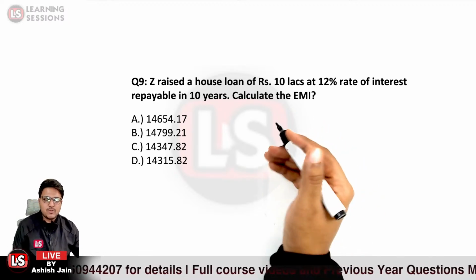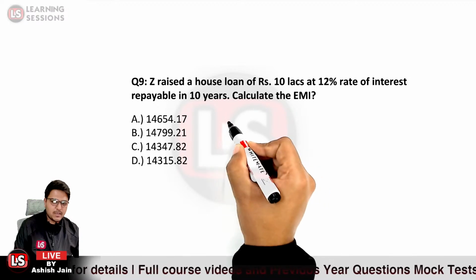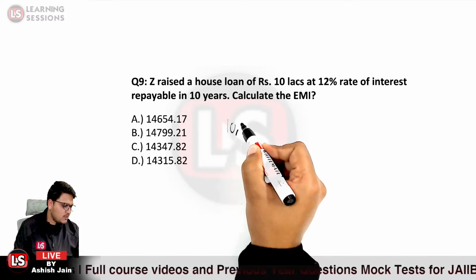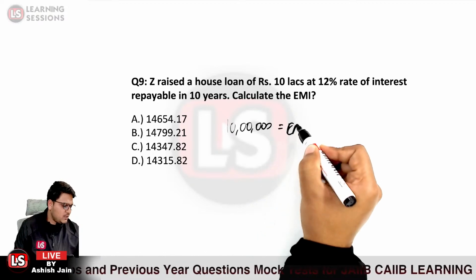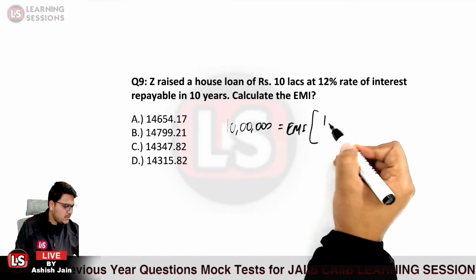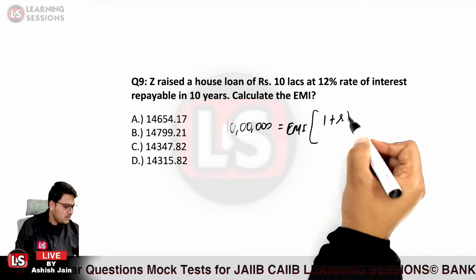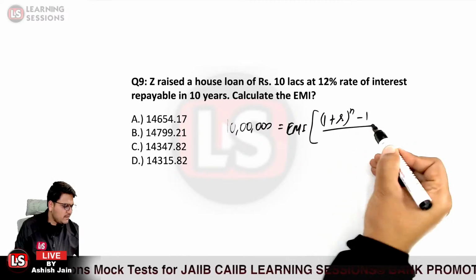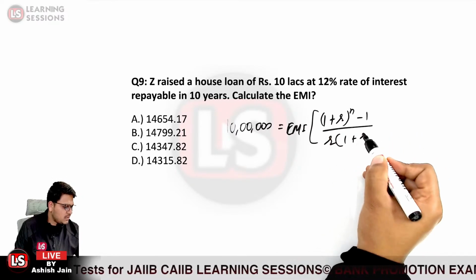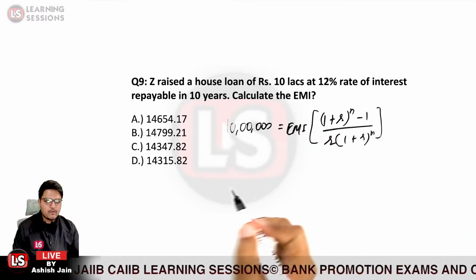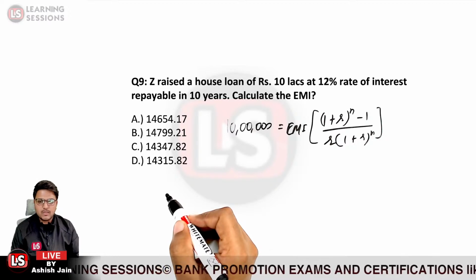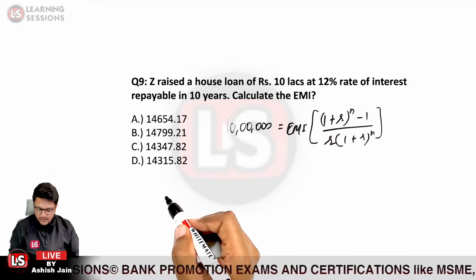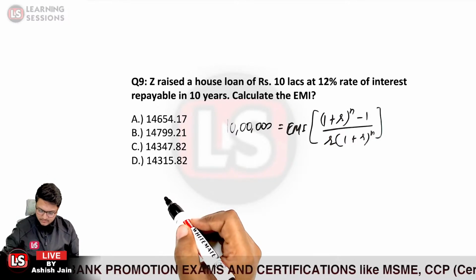The same formula is to be used, where we are provided with the loan amount, that is 10 lakh rupees, and for the EMI that we need to calculate, over here it is (1 plus R) raised to power n minus 1, divided by R into (1 plus R) raised to power n. So what would be the value of R and what would be the value of n over here?